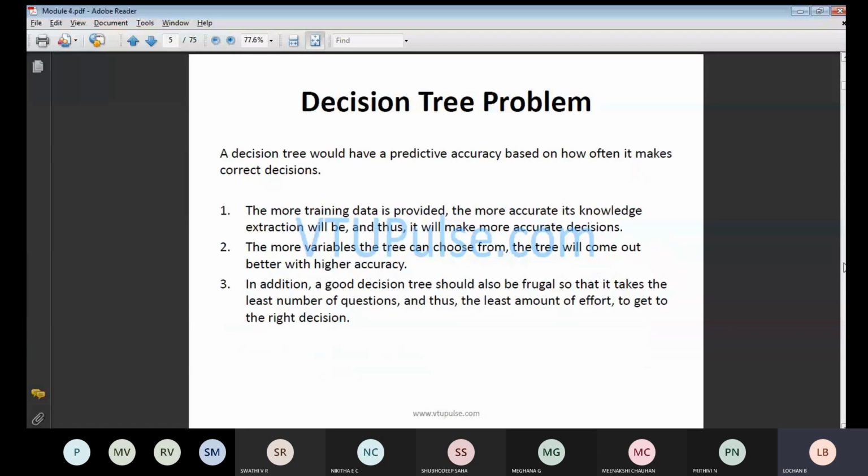Next, the decision tree would have a predictive accuracy based on how often it makes a correct decision. The more training data is provided, the more accurate its knowledge extraction will be, and thus it will make more accurate decisions. For example, I'll give one more real-time example for this point. Whatever you study in college, 98% you will be studying theory.